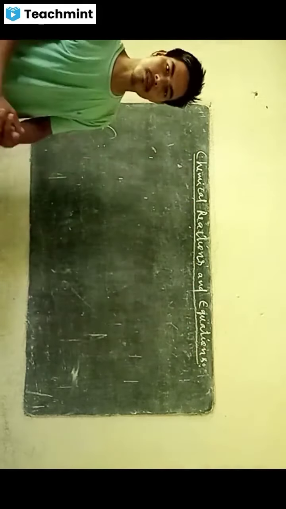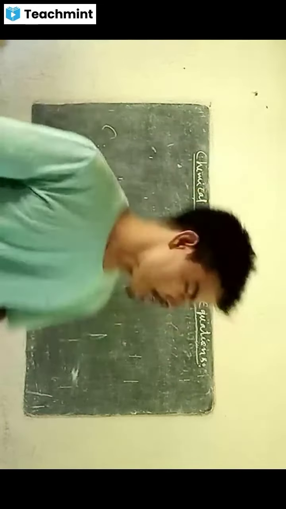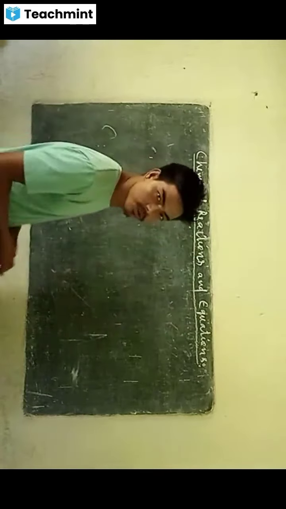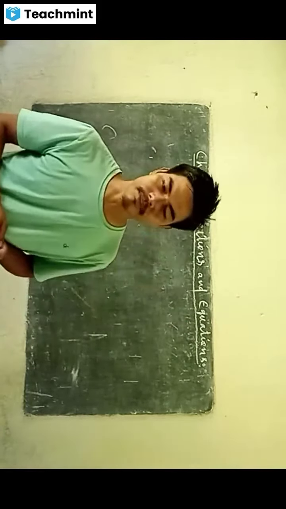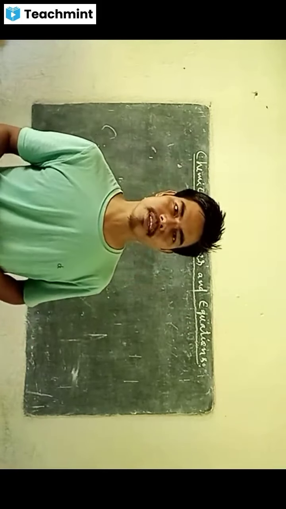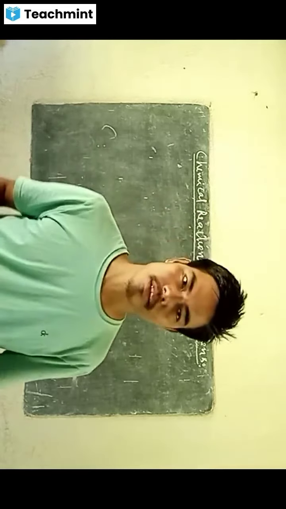So this chapter is about chemical reactions and their equations. Before we come to chemical reactions, we should know two things about change. There can be two types of changes, which are physical change and chemical change.